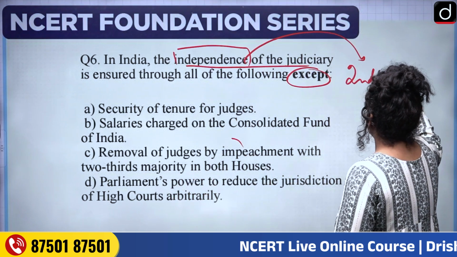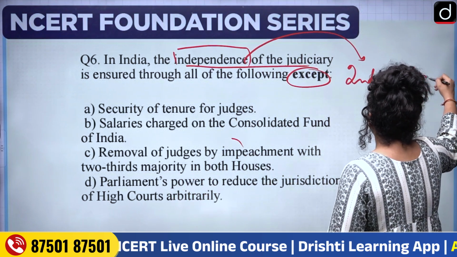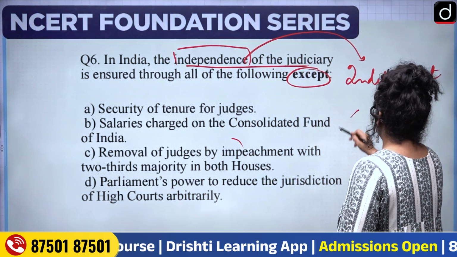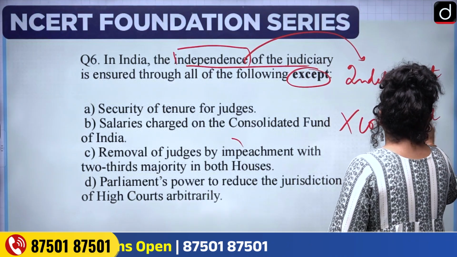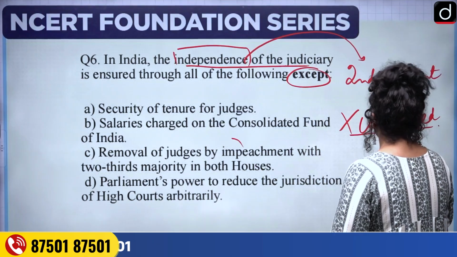So, an independent judiciary means that this judiciary is free from influence of the executive.